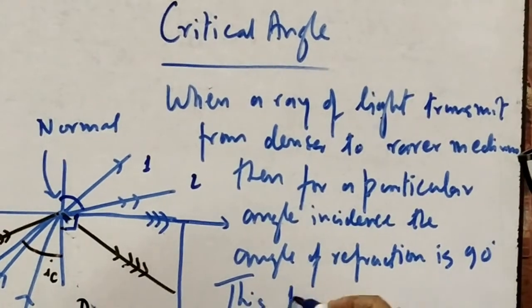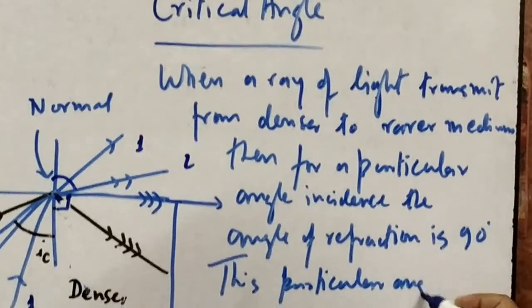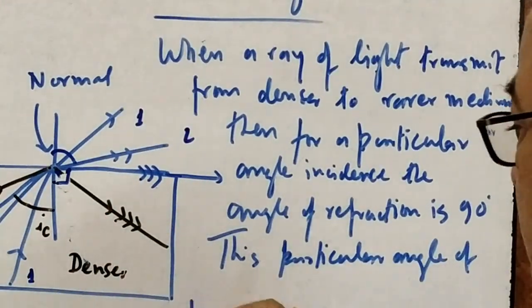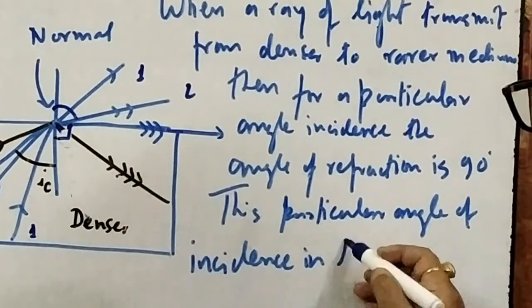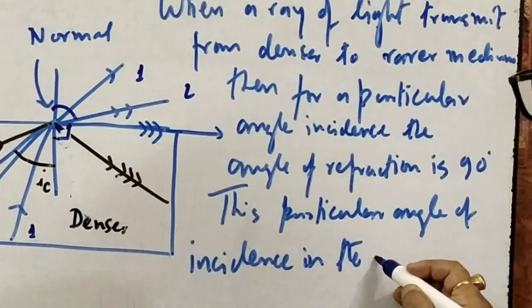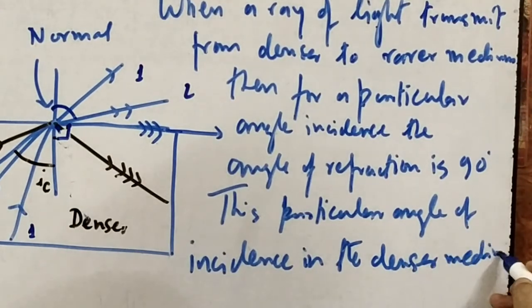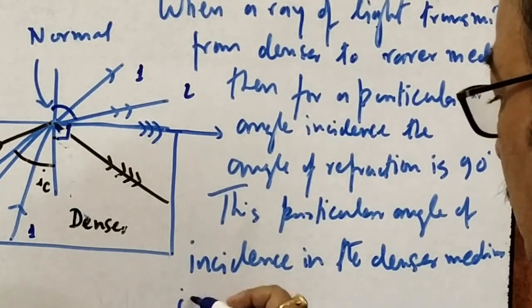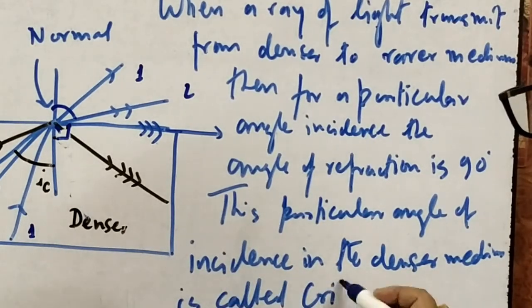This particular angle of incidence in the denser medium is called the critical angle.